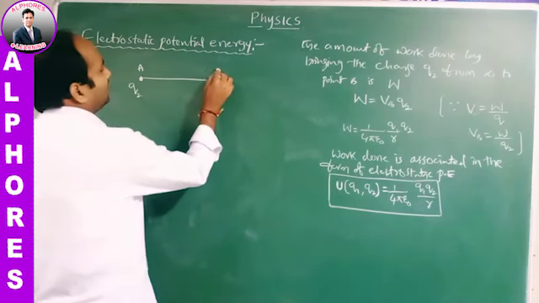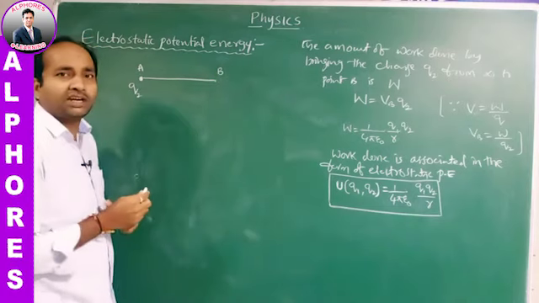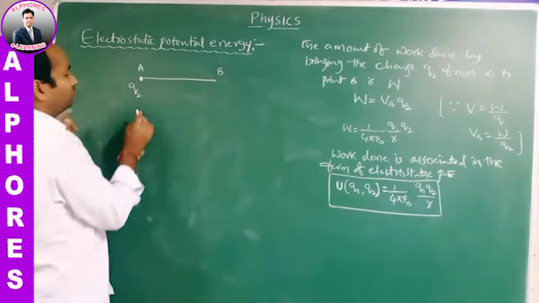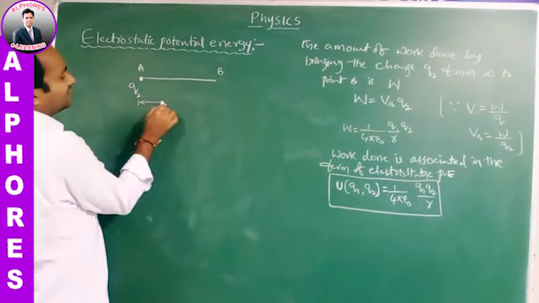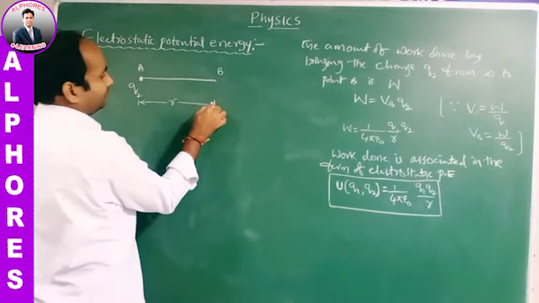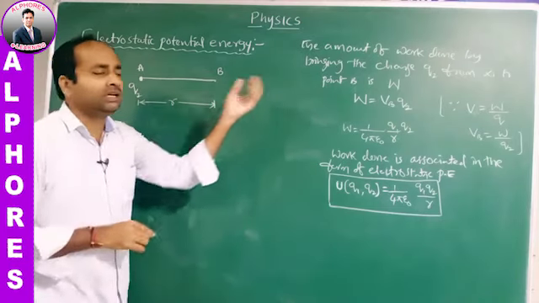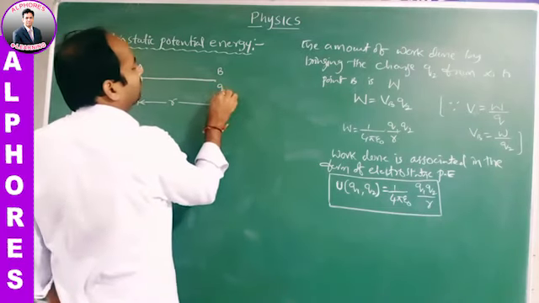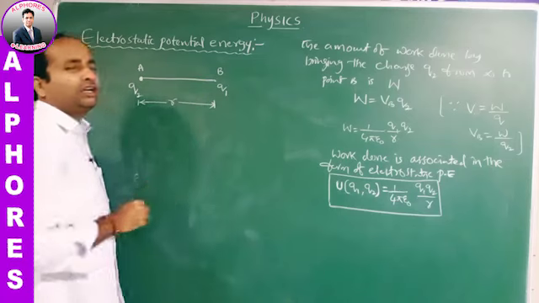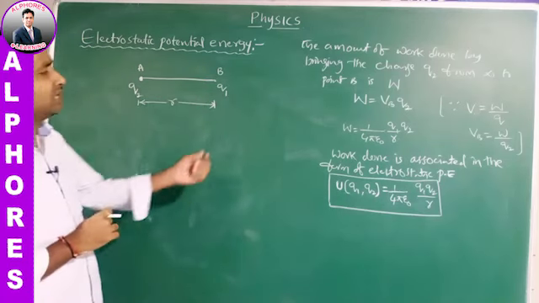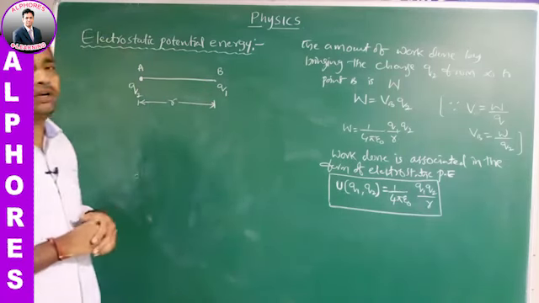B is a point within the electric field formed by the charge Q2, at a distance R. Later we bring another charge Q1 from infinity to the point B.